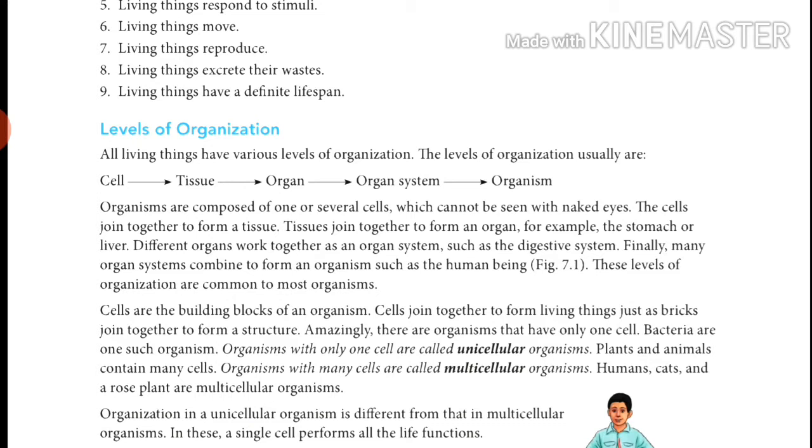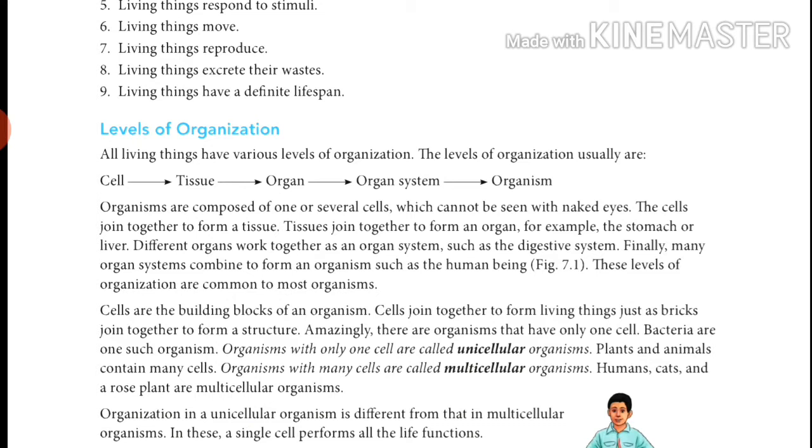Tissue was, when two or more cells join together to perform a particular function, it is called tissue. Then organ. When two or more tissues join together, it forms an organ, for example lungs, liver, stomach, brain, heart. These are all called organs.